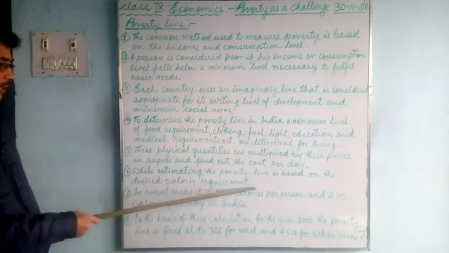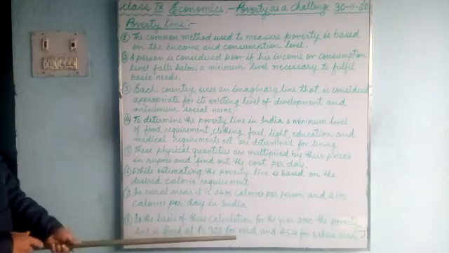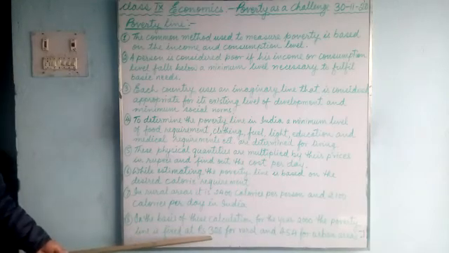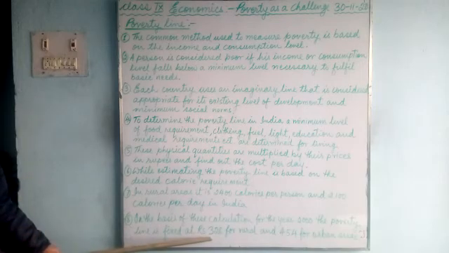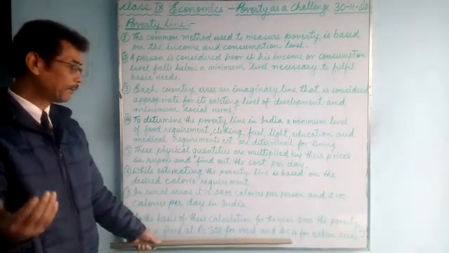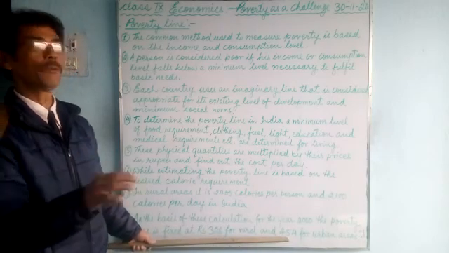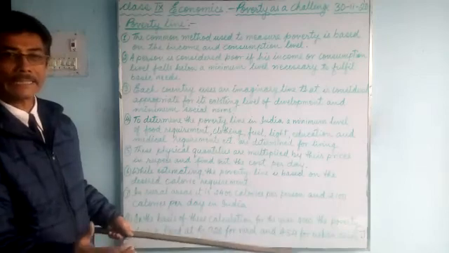Here is the consumption, here is the income. If a person earns less than 328 per day in rural areas, he is below the poverty line. And in urban areas, if a person is earning less than 454 rupees per day, then he is below the poverty line. So it is estimated in this way.